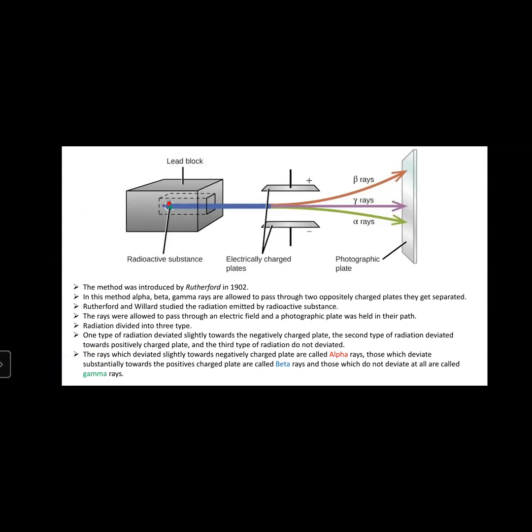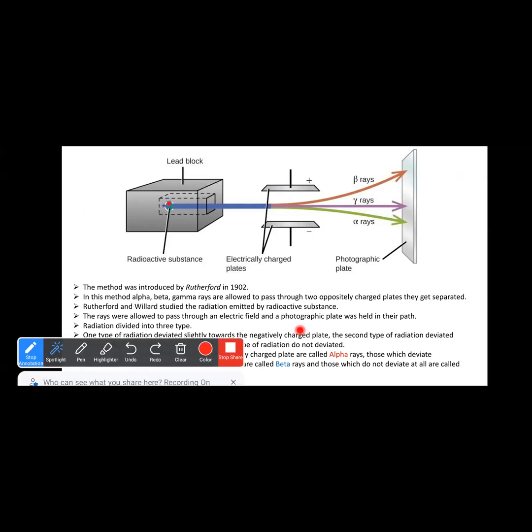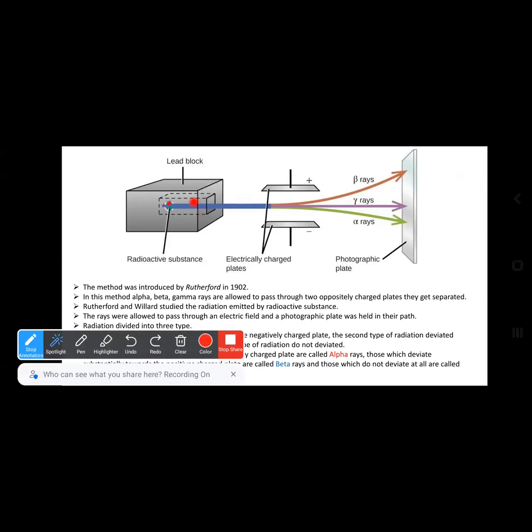In this experiment, they kept the radioactive substance that radiates its energy in the form of radiation inside this black box, with a single hole, so that the radiation comes out of this hole. The radioactive substance is kept at the center of this box, which has a hole at one of its faces.